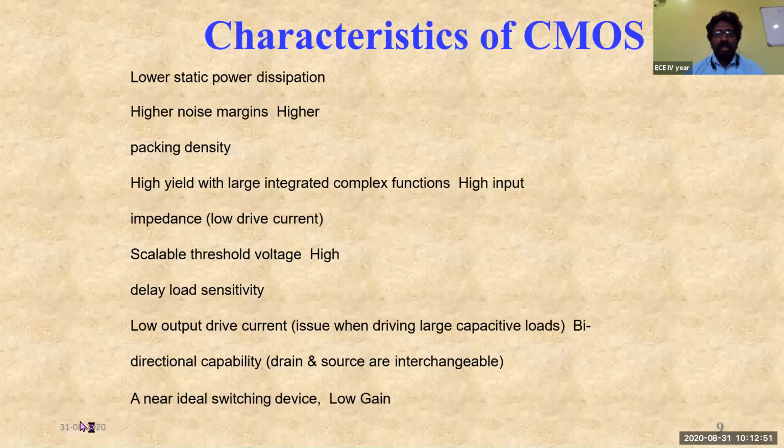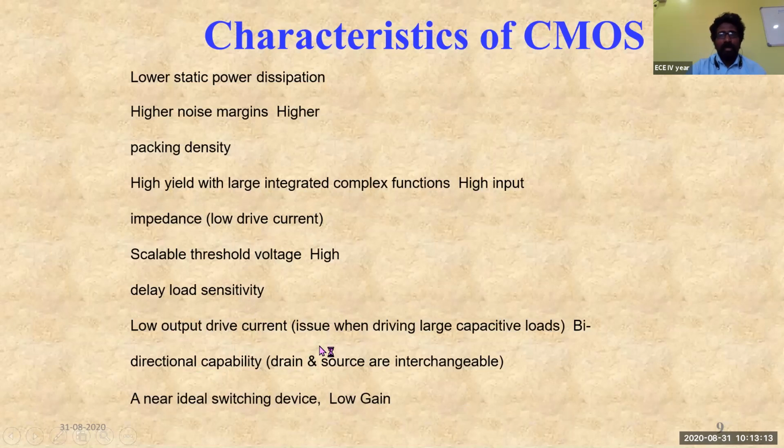That's a major disadvantage. And another one, it is a near ideal switching device which has got lower gain. Because of these disadvantageous reasons, we have gone for incorporating the BJT into the CMOS in order to turn these disadvantages into advantages. So that's why they have gone for BiCMOS technology.